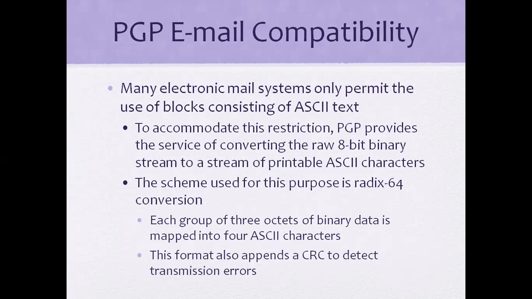So all this compatibility is maintained by PGP. Error detection is done with CRC, mapping with ASCII characters, and converting with radix 64 conversion, so the binary data is converted. With the help of all this, email compatibility is achieved.